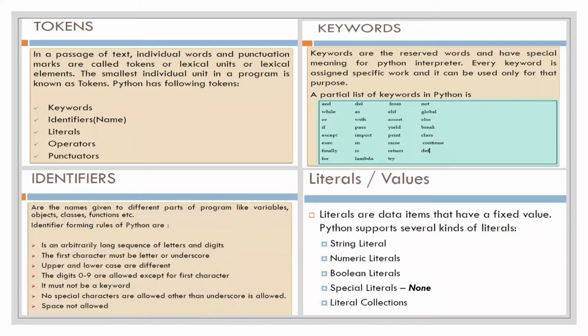Literals or values. Literals and values are what can be put inside an identifier. What values can be assigned to an identifier? It can be a string literal. You can write a string; a string is just characters or sentences, anything like that. It can be numeric literals. You can write numbers 1, 2, 3, 4 like that. It can be Boolean literals. Boolean literals are true or false. Then it can be special literals, such as None, which is a special literal, or the special keywords which are used for a particular thing, like True or False, which can also come under special literals.